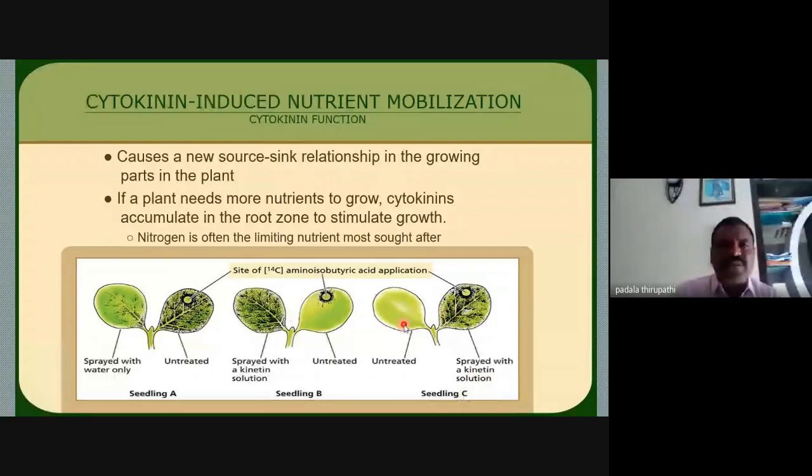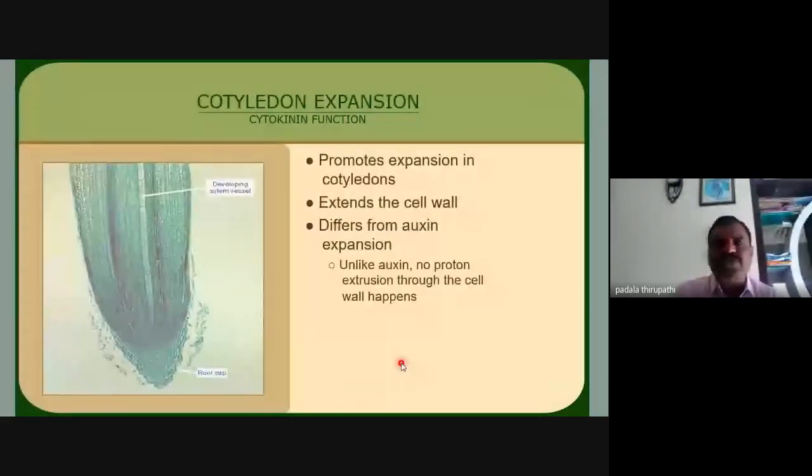Cotyledon expansion is also promoted by cytokinin. Cytokinin is a very important factor for expansion, and it also extends the cell wall. This differs from auxin: unlike auxin, no proton extrusion through the cell wall happens.